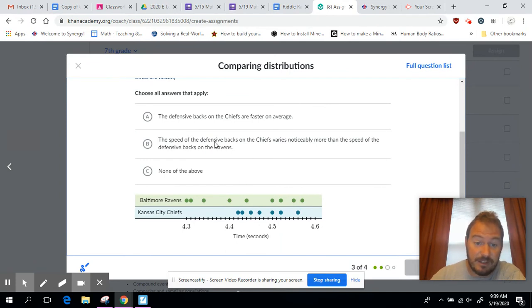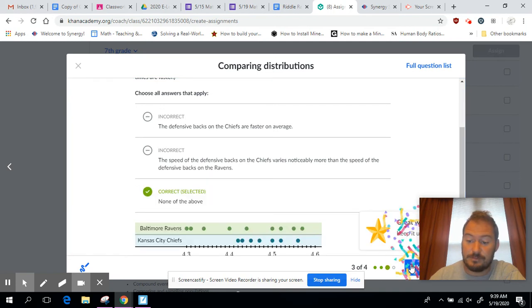And the speed of the defensive backs of the Chiefs varies noticeably more than those of the Ravens. Nope, Chiefs are clumped together more. The Ravens are more spread out. So that one is also false. So we do none of the above.